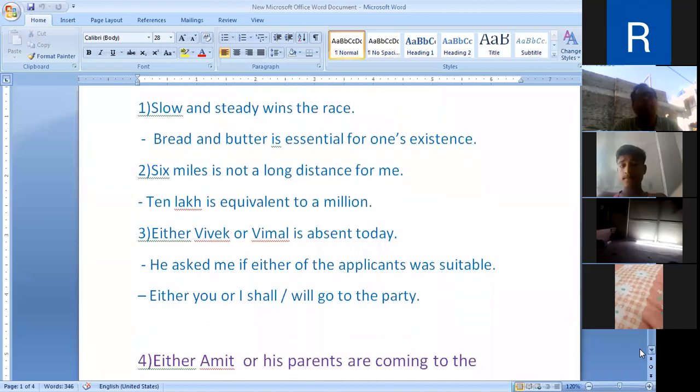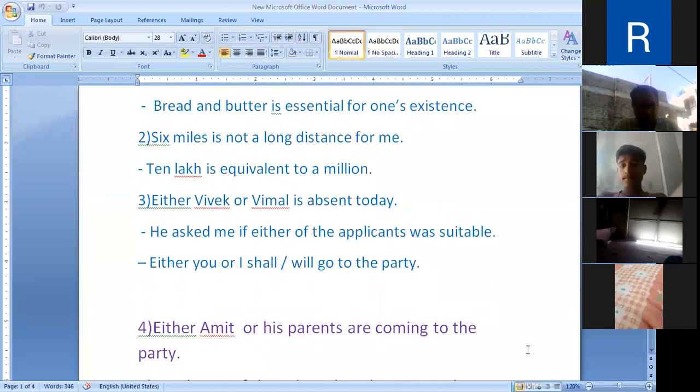Then second, when the plural noun denotes some specific quantity, distance or time or amount considered as a whole, the verb is generally singular. Here you will see 6 miles.